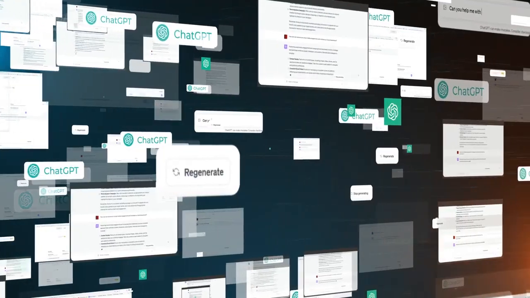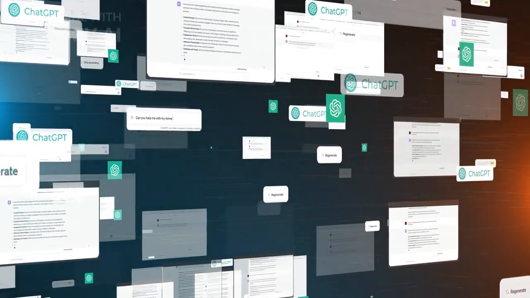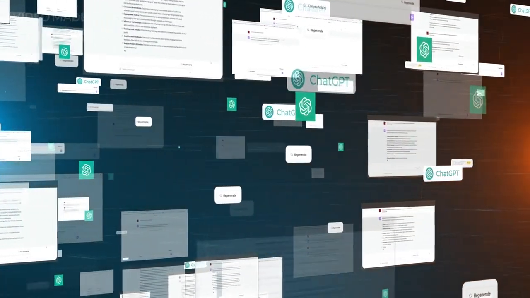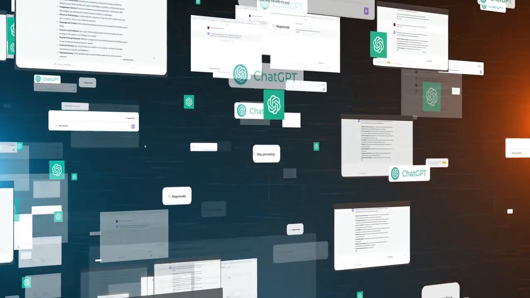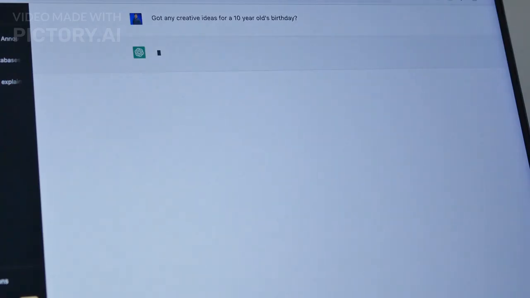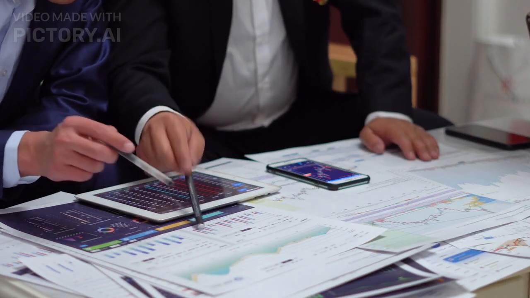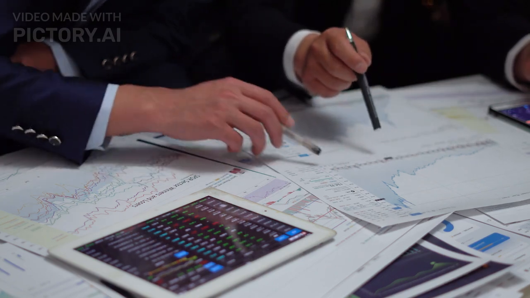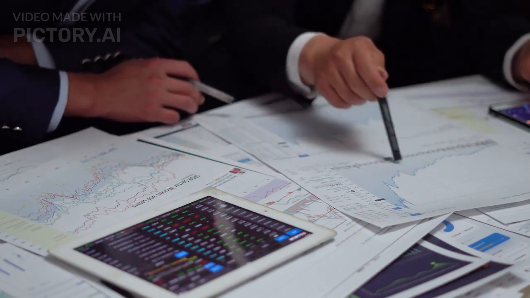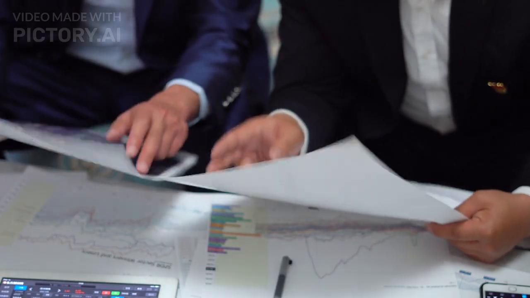Chad GPT is an advanced AI language model developed by OpenAI, designed to understand and generate human-like text based on the input it receives. It works by analyzing vast amounts of data and learning patterns in language, enabling it to provide insightful responses. When it comes to stock analysis, Chad GPT offers several advantages, such as processing large datasets quickly, identifying trends, and generating reports that can aid in decision-making.